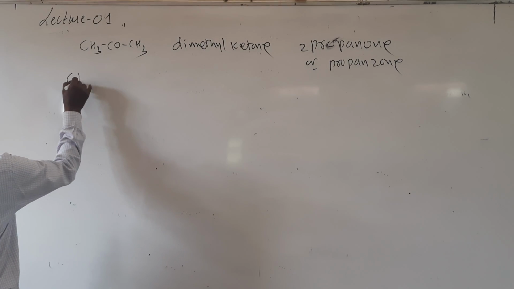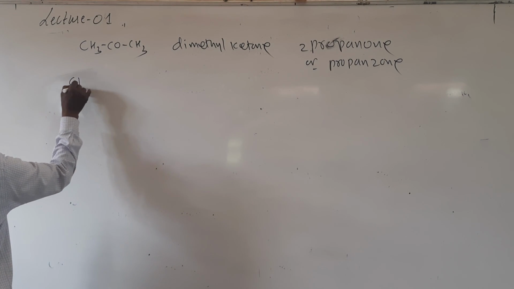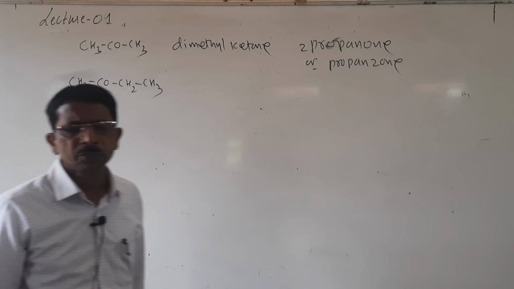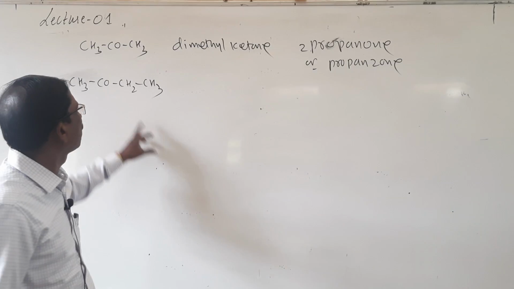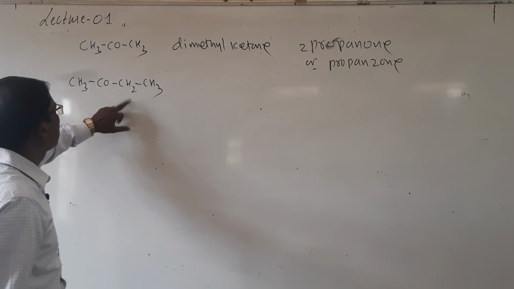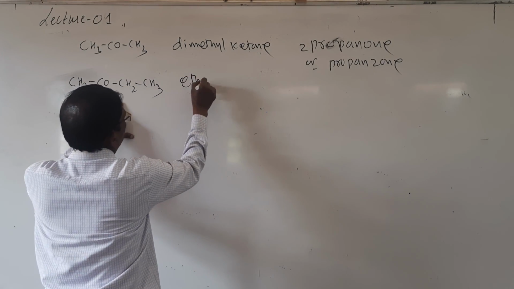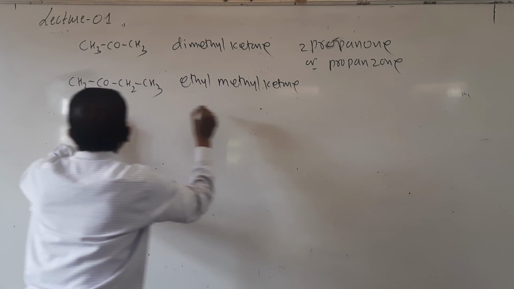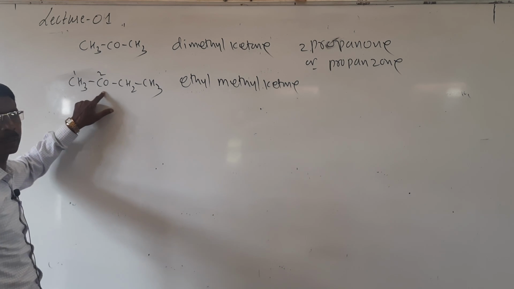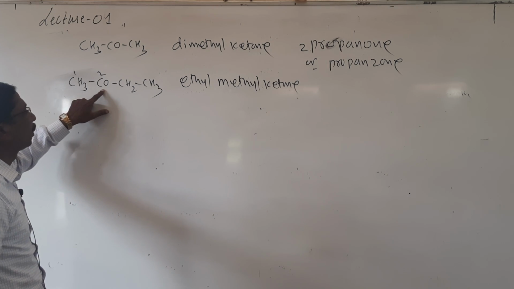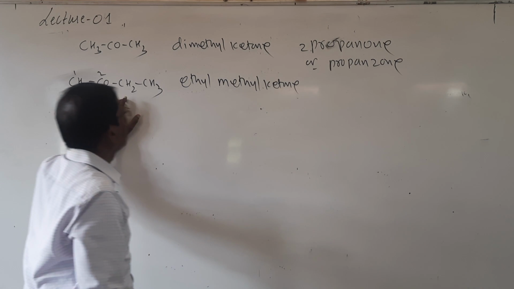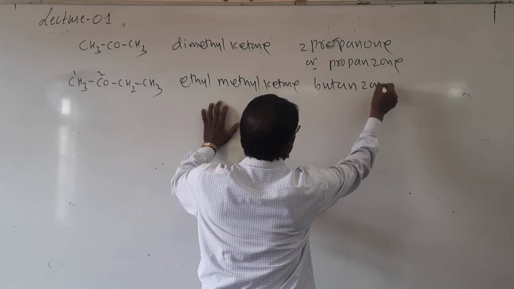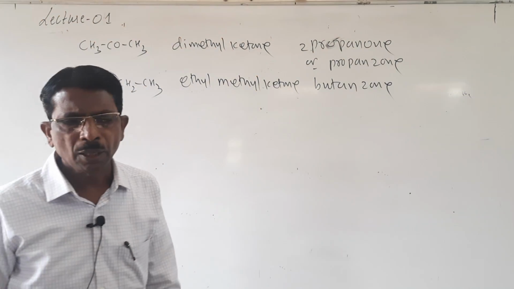And then if you write CH3COCH2CH3 like this, what is the name of this compound? It is called ethyl methyl ketone, and here numbering begins from this end because this carbonyl group is attached near to this end, and then it is called butan-2-one. It is called butanone.